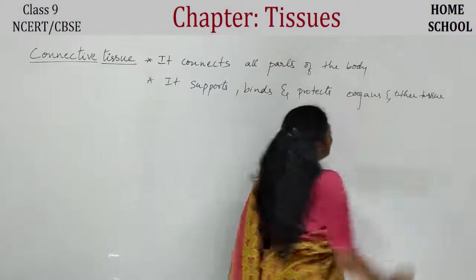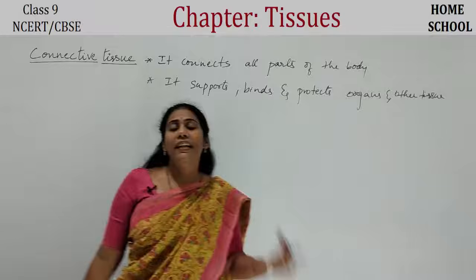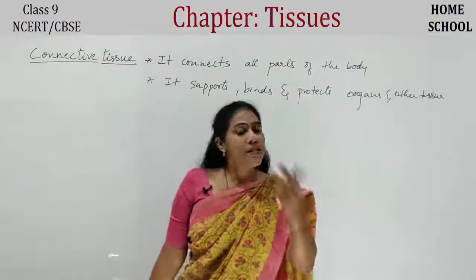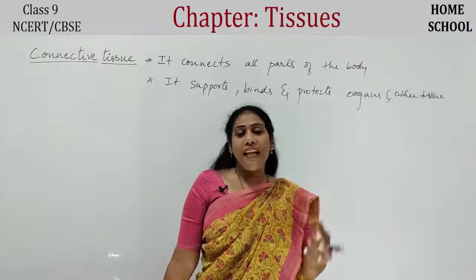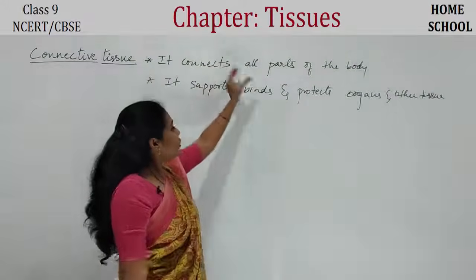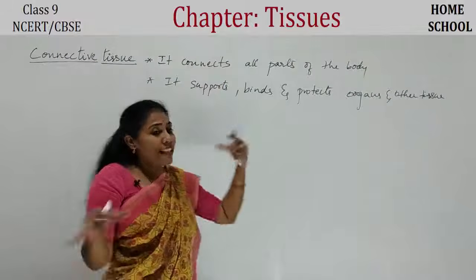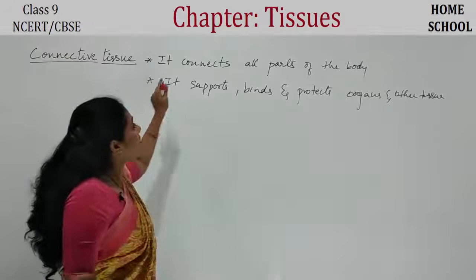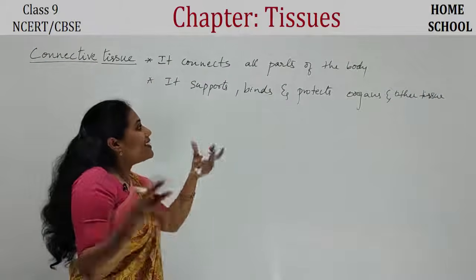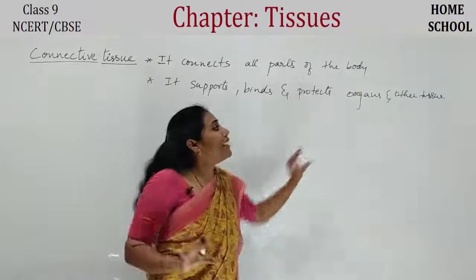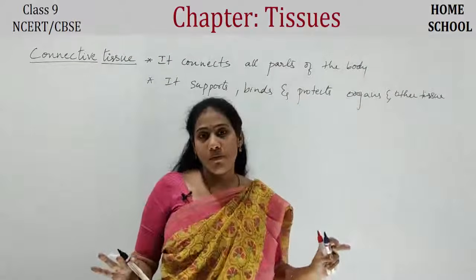Other tissues in the sense, it can protect the epithelial tissue, it can give support to the muscular tissue, and it is protecting the nervous tissue, right? So along with the duty of connecting one part with another part, it can also give support. It is acting as a binding material, okay, and it can also protect the organs and other tissues, right?